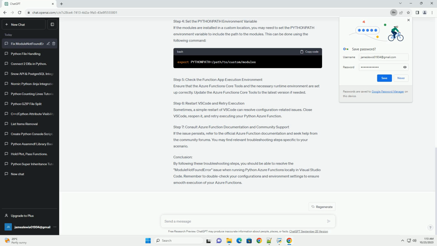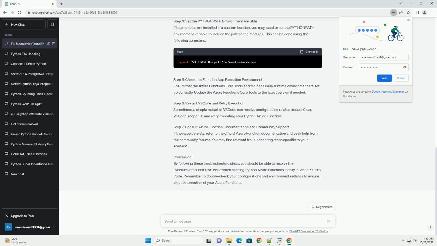Prerequisites. Troubleshooting ModuleNotFoundError. Follow these steps to troubleshoot the ModuleNotFoundError issue when running Python Azure Functions locally in VSCode. Step 1. Check for required packages and dependencies. Ensure that all necessary packages and dependencies are installed in your Python environment. It is recommended to use a virtual environment to isolate your project's dependencies. Activate the virtual environment and install the required packages using the following commands.